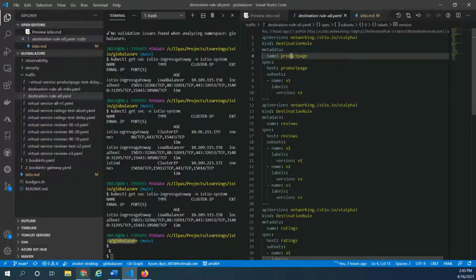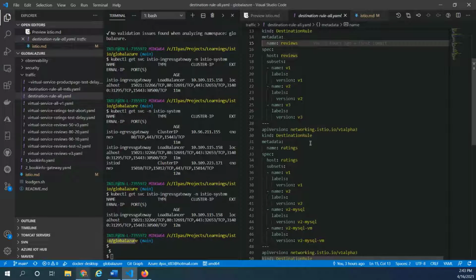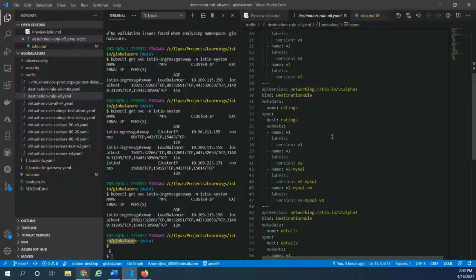For example, here we have a product page, and for anything that comes to the product page, I would like to create a destination rule that always takes me to V1, right? And here I have a destination rule for reviews, with multiple subsets, which means I would like to route to multiple versions: V1, V2, and V3. You can define as many subsets as you want, depending upon your needs.